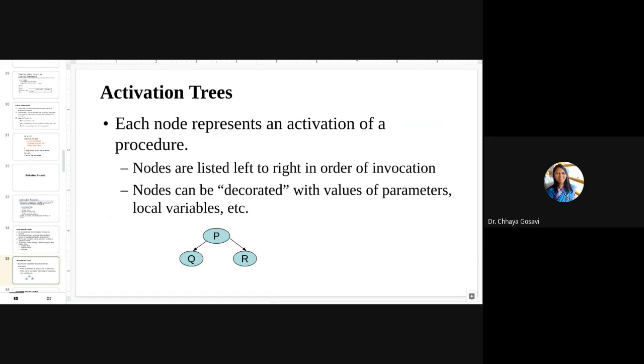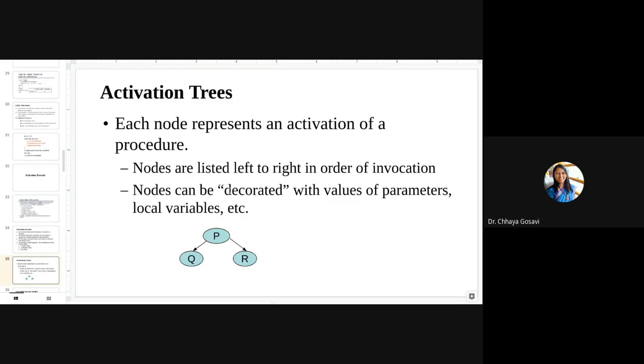Activation trees are used to show how a program is executing and how its procedures are called. Instead of using a flowchart, you can show it with activation records. How to read this? For example, P is the main program. P first calls function Q, then control returns back to P, and then it calls function R. These nodes are nothing but the activations of procedures. Nodes are listed from left to right in order of invocation.